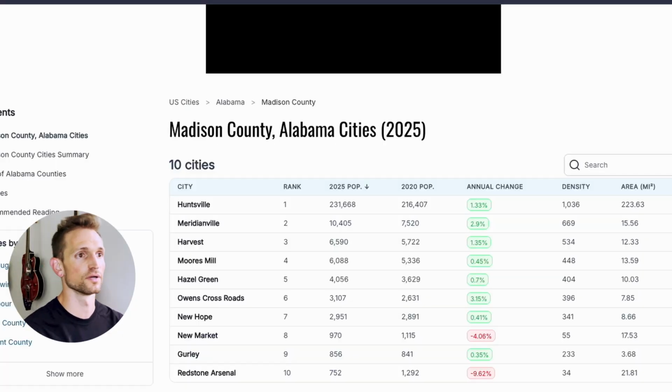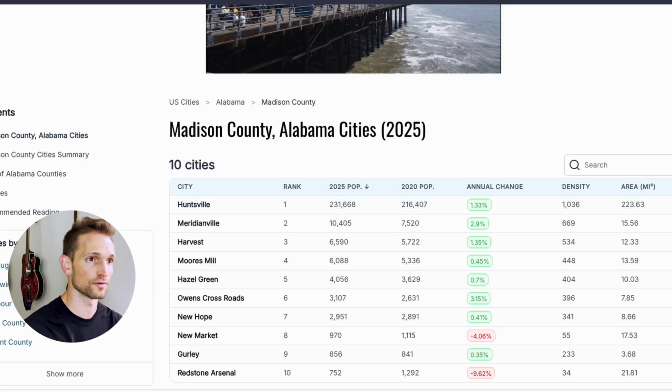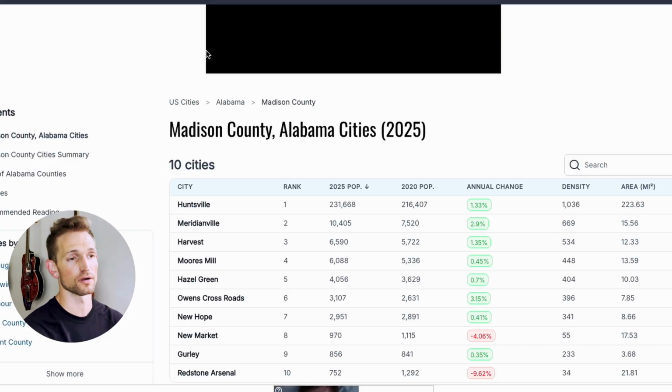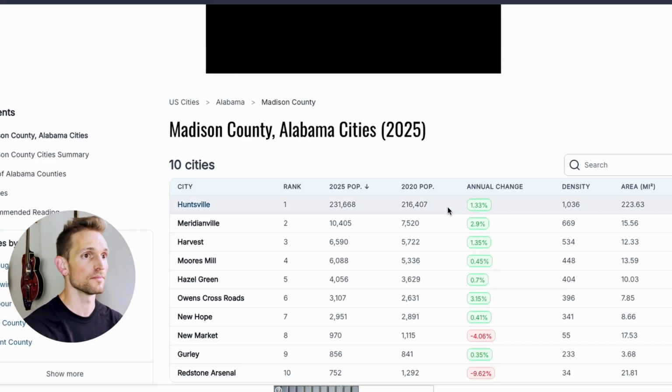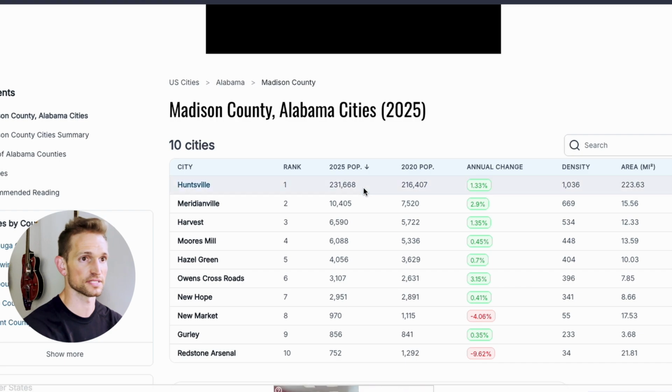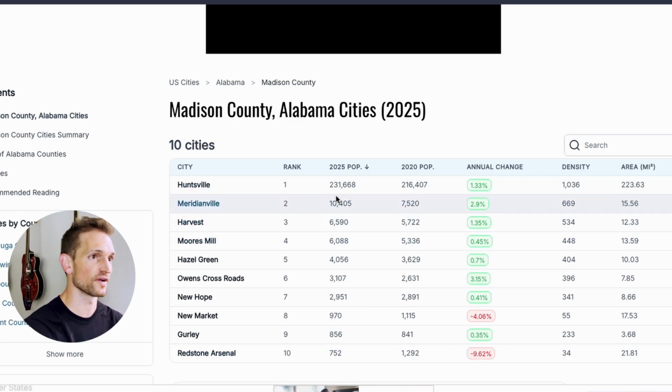So you're left with essentially a nice hopper full of opportunities that you can actually go out and target. So here we've got Huntsville, and this is a city at 231. It's well beyond our 60,000 threshold. But every other population of these other towns, cities, whatever you want to call them, is significantly lower than that. Even if I added up basically number 2 spot all the way through number 10, it's still not even 60,000.